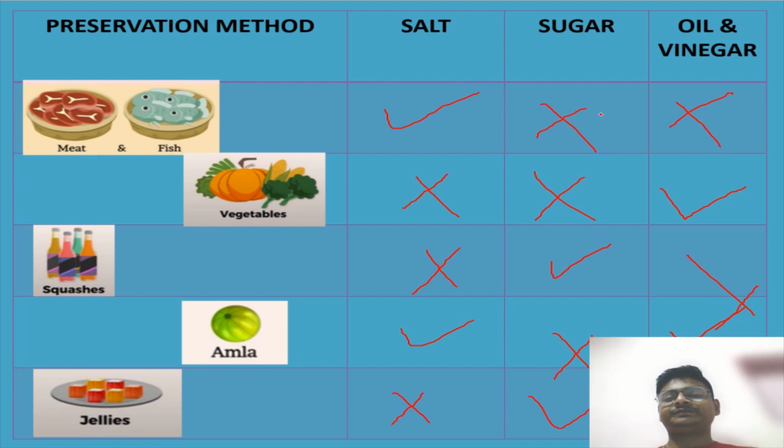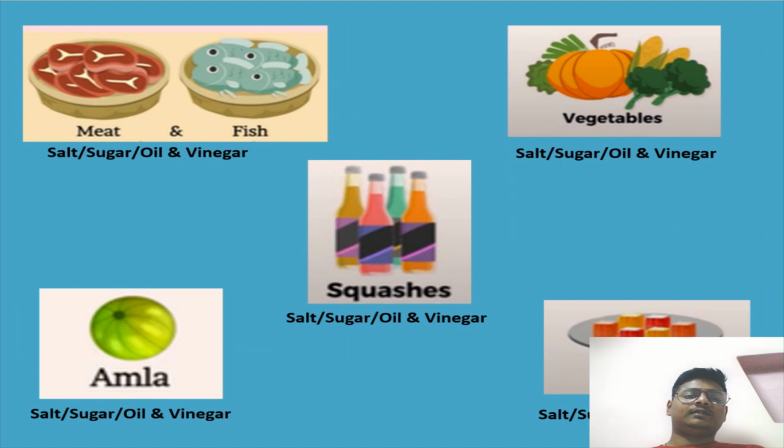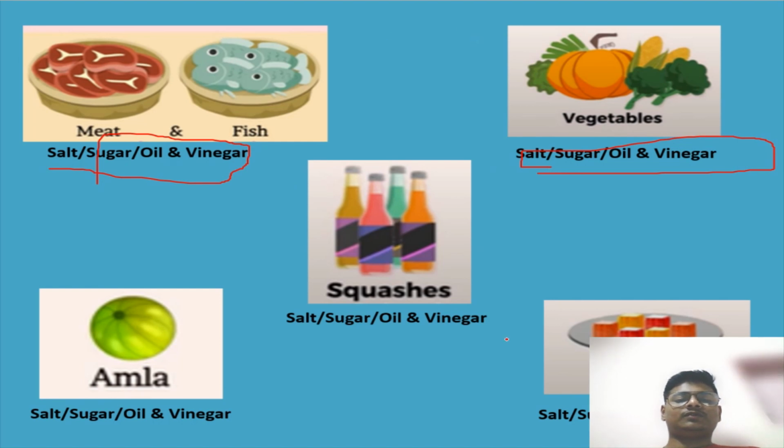Okay, students. Now let's see, are you correct or not? See, meat and fish can be done by all three of them. Vegetables also can be done by all of them. So what I just showed you is wrong. Okay. See, now let's take the right answer. It can be done by salt. It can be done by oil and vinegar. It can be done by sugar. It can be done by salt, oil and vinegar. It can be done by sugar only. Okay, students. So everyone is correct.